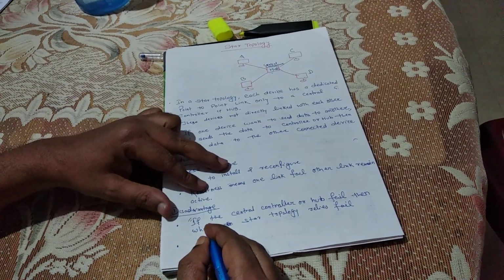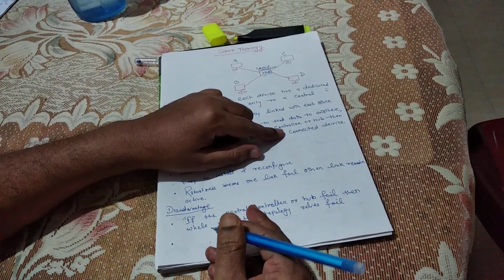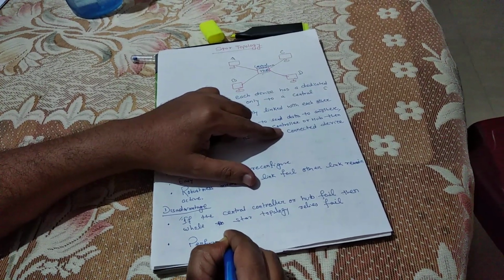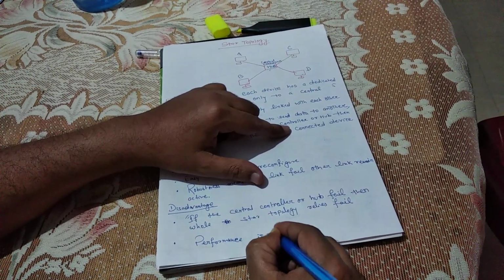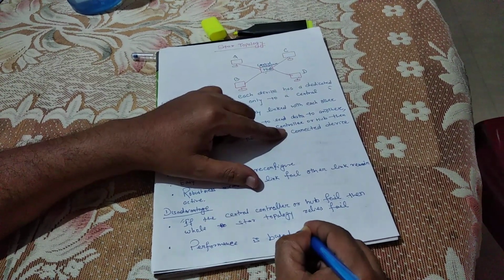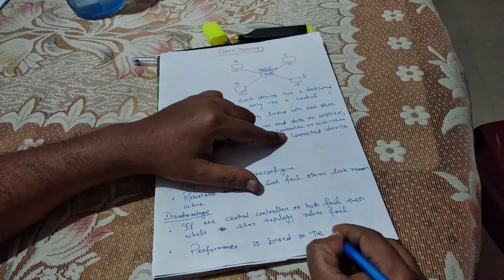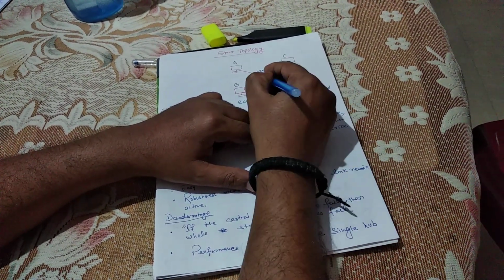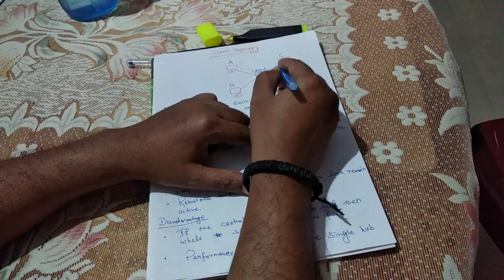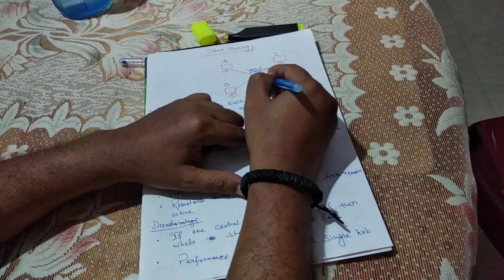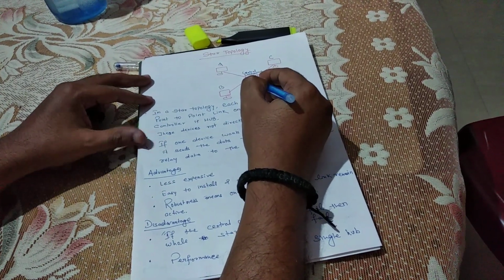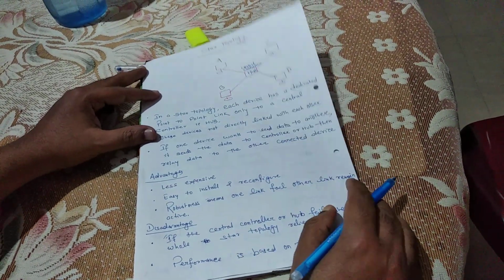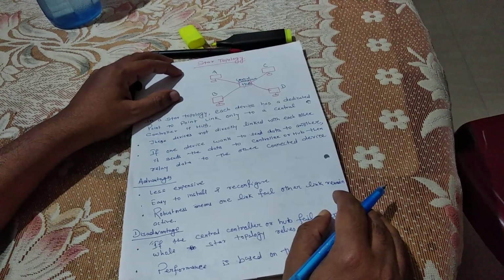And the second one is performance. Performance is based on the single hub. That means the performance of the topology depends on the performance of the controller. If the performance is good, then data transmission is also good. Otherwise, it may fail. Okay, thank you.